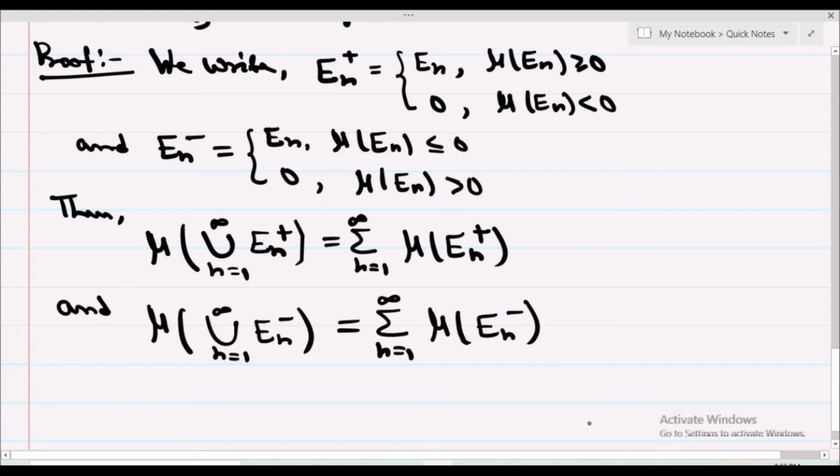Okay, so we call this equation 1 and this equation 2.